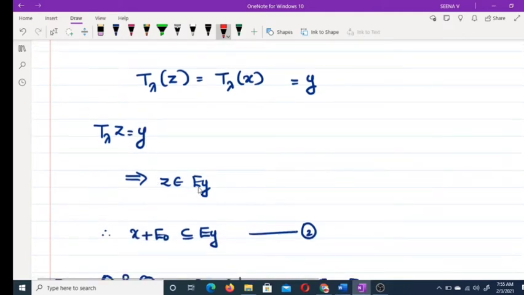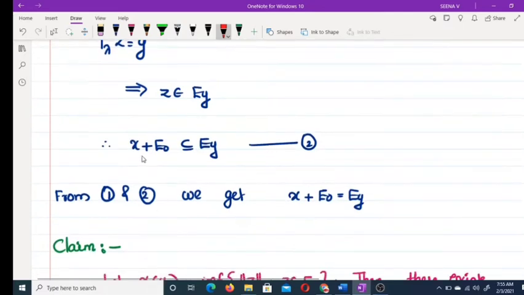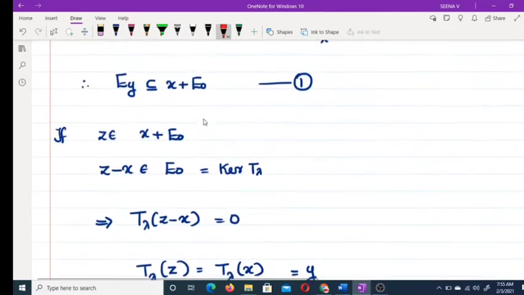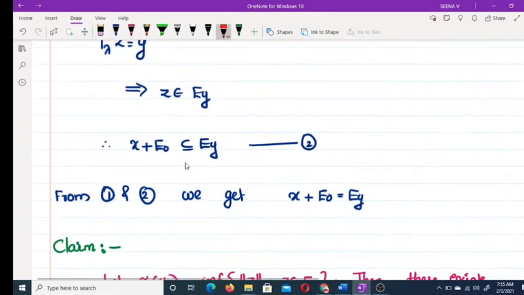This implies z belongs to E y. Therefore, x plus E naught is a subset of E y. From 1 and 2 we get x plus E naught is equal to E y. Okay, so we get E y equal to x plus E naught.